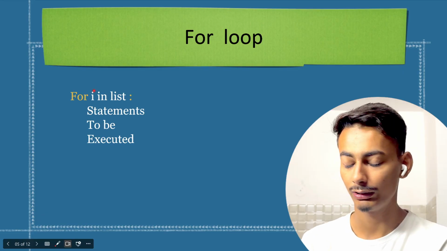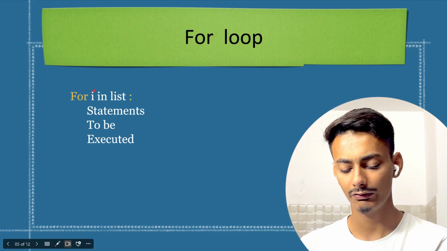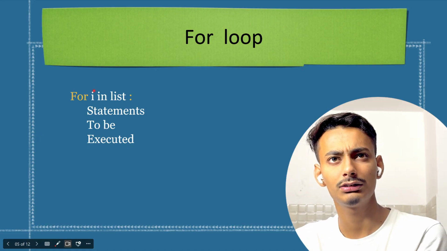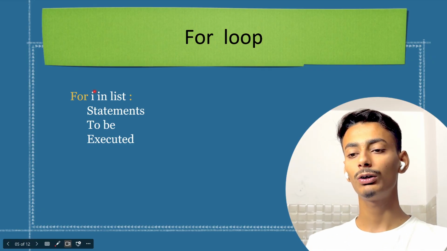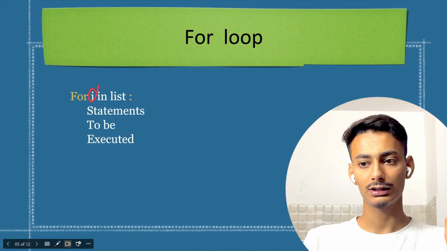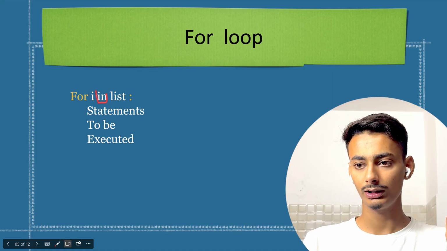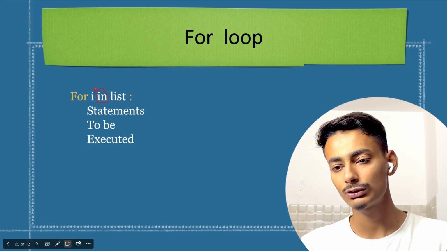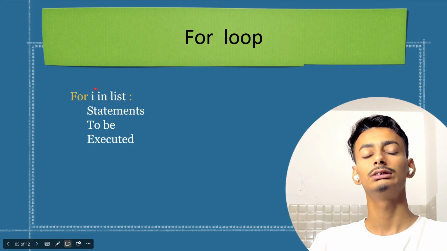And because it's a variable name, all the rules that we have discussed in the variables and data types session for the nomenclature of a variable are applicable here also. So as of now, I am taking i. In this, the in keyword is very important. This in is also a keyword. What it does is it checks whether it is inside that thing or not.